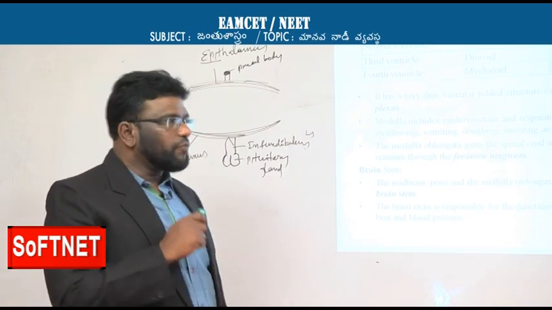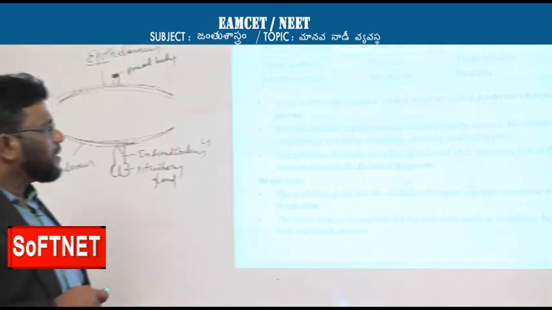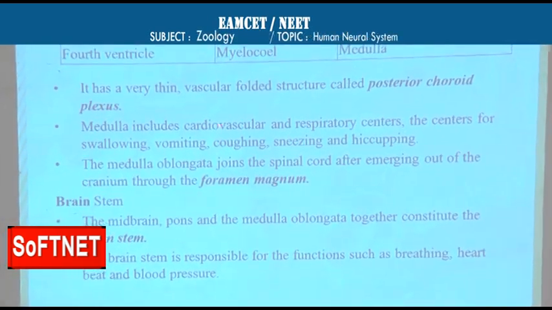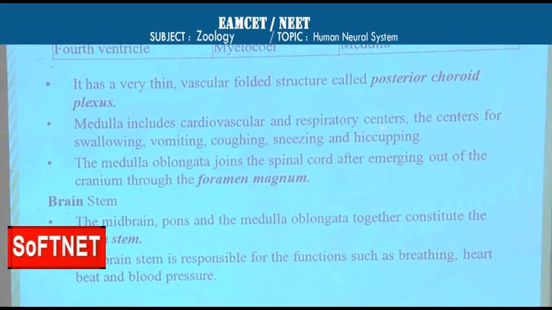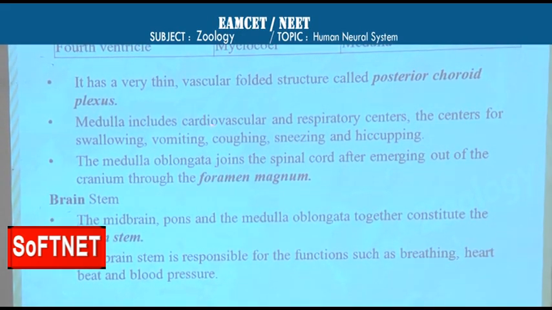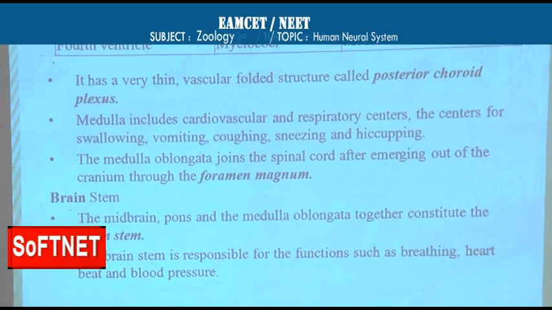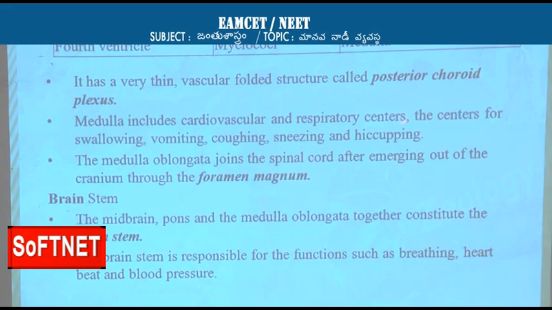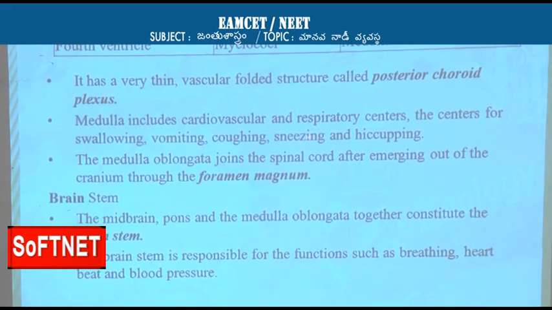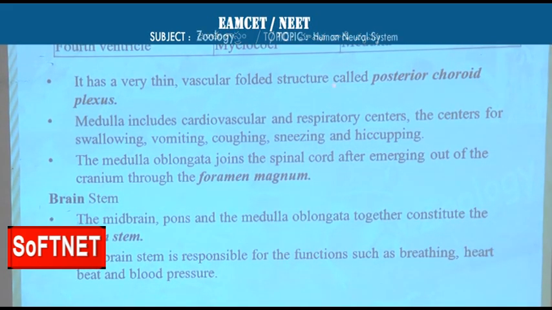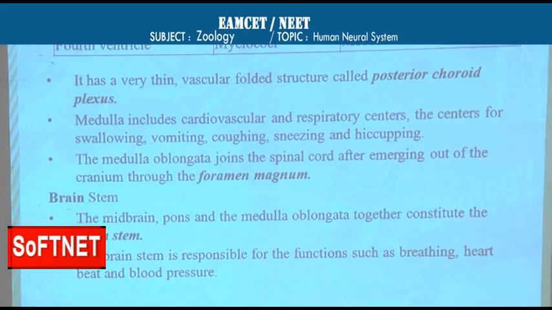Next, come to the functions of medulla, which includes cardiovascular and respiratory centers. Cardiovascular means controlling heart functioning, and respiratory functions also. The centers for swallowing, vomiting, coughing, sneezing and hiccuping are all located in medulla oblongata.